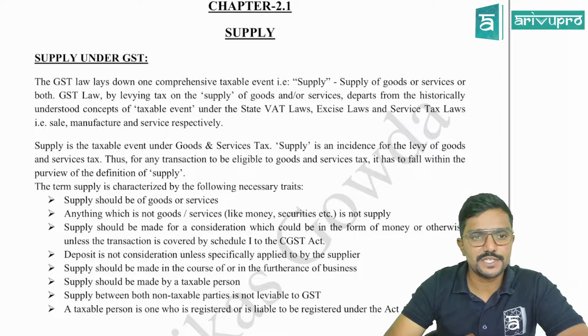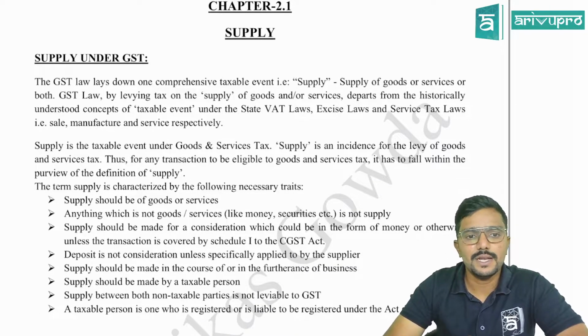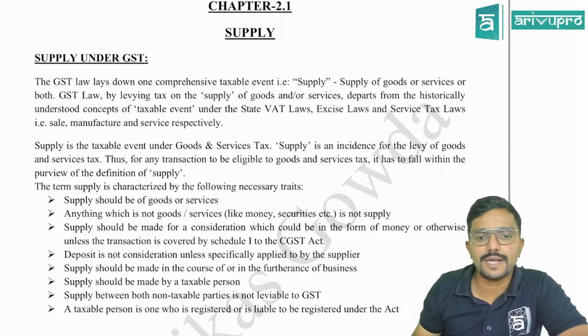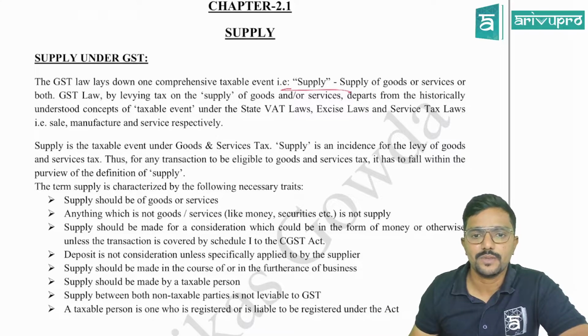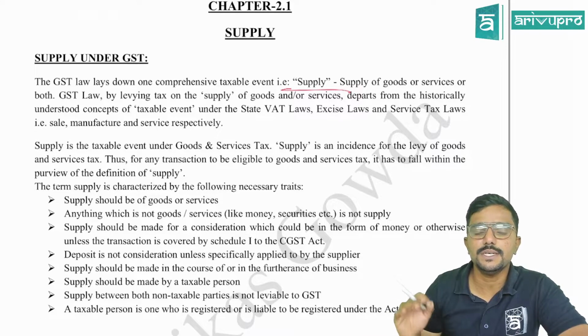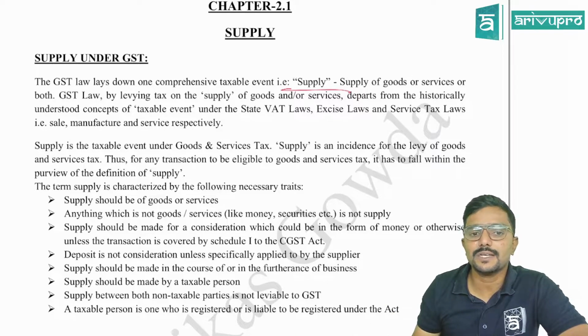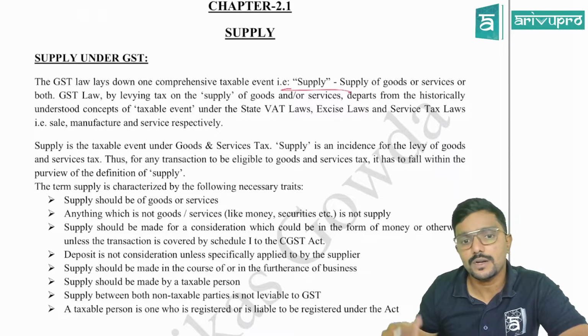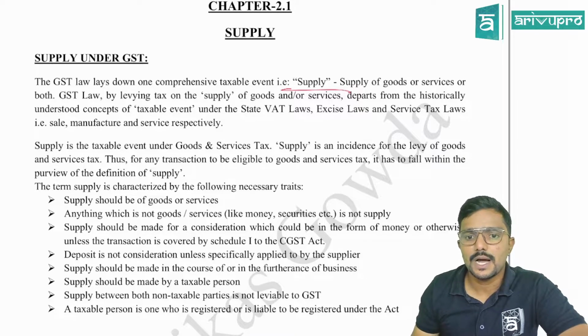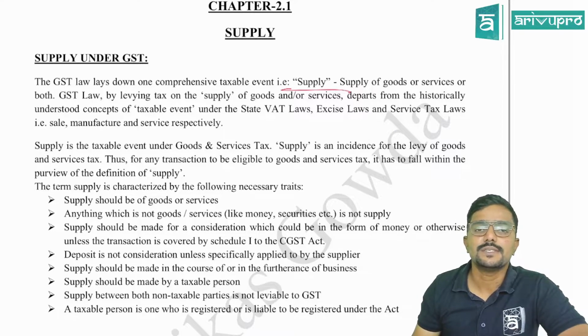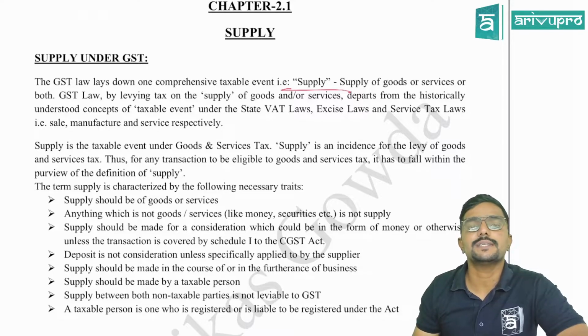Supply under GST. The GST law lays down one comprehensive taxable event, only one taxable event, that is supply. Supply of goods or services or both. GST law, by levying tax on the supply of goods and or services, departs from the historically understood concept of taxable event under the state VAT laws, excise laws and service tax laws, that is sale, manufacture and service respectively.